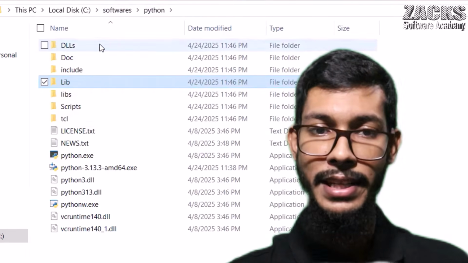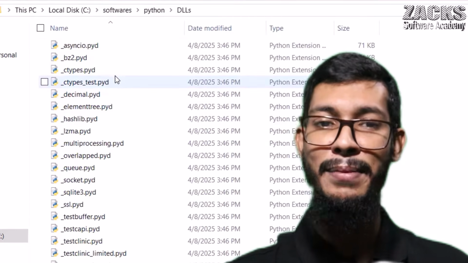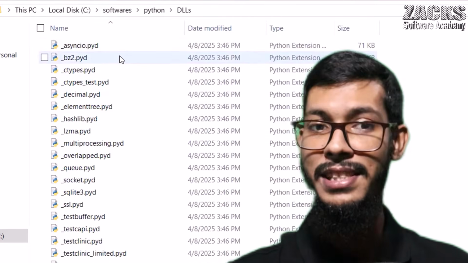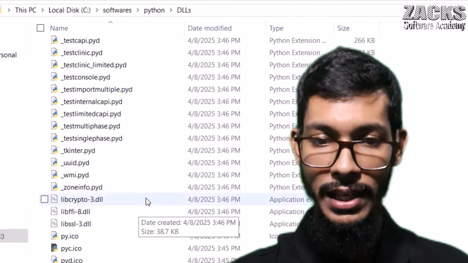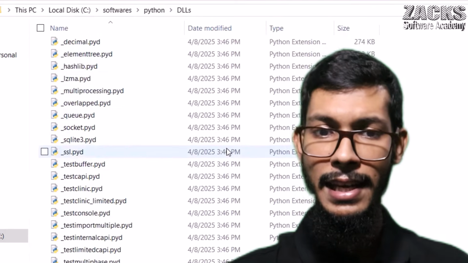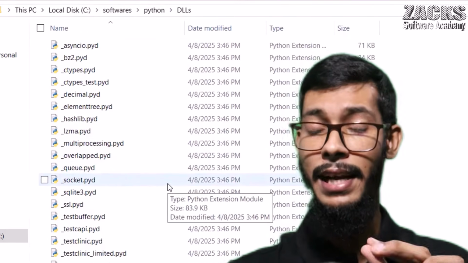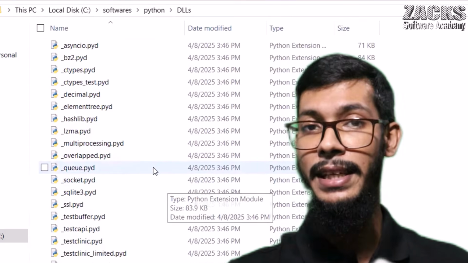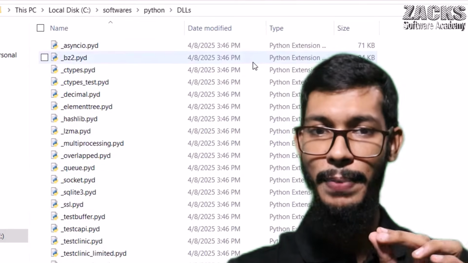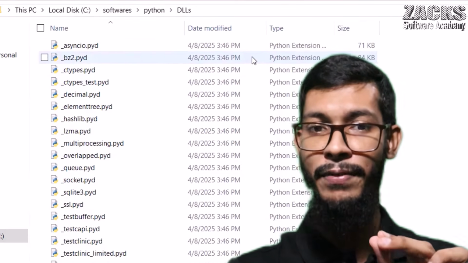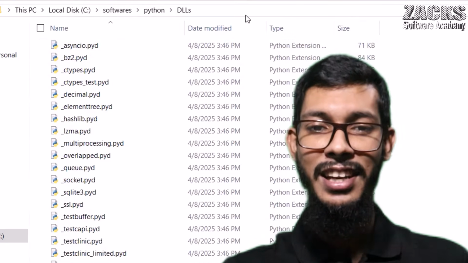Are you observing another folder, DLLs? Let me click here. There are multiple modules also, but are you observing the extension is .pyd, right? What does the D mean? Actually here D is dynamic, but leave this one, I'll take care of each and everything. But I want to share something actually to improve performance. Now you know Python is powerful, but performance-wise Python is not so good for the market. Okay, leave this one.